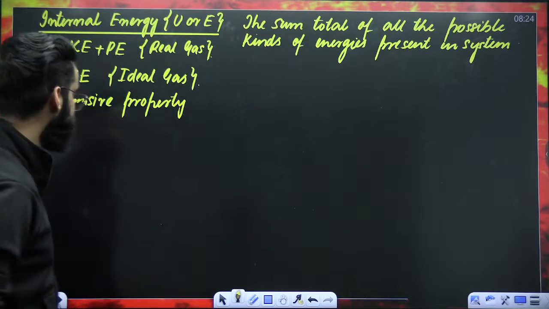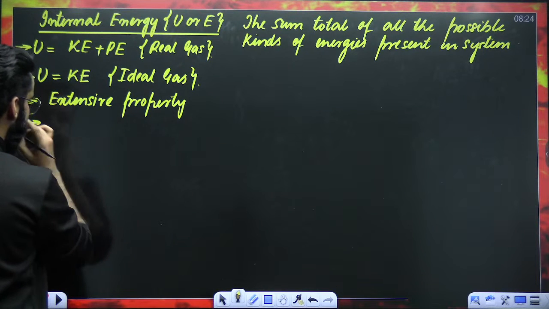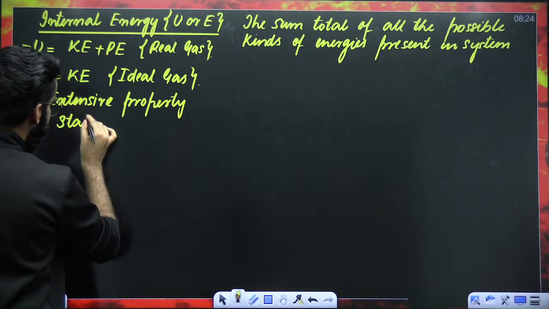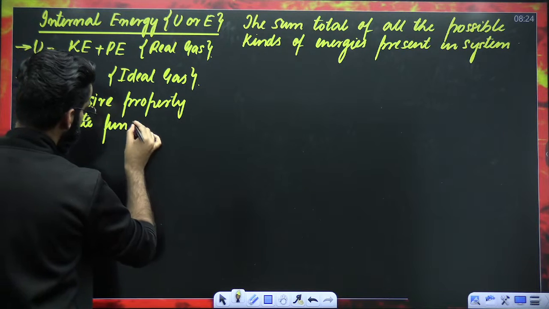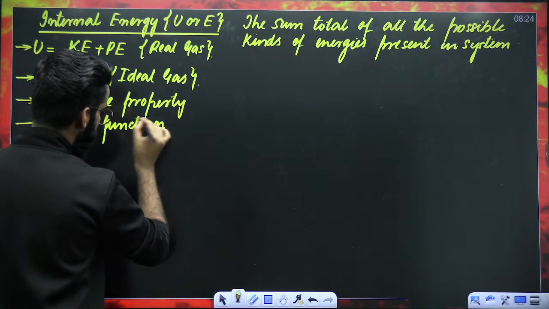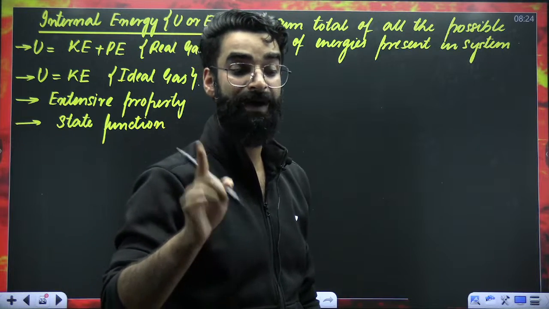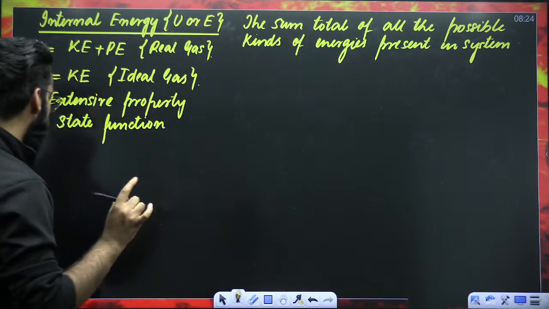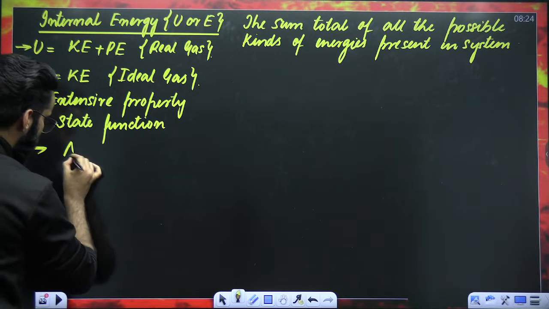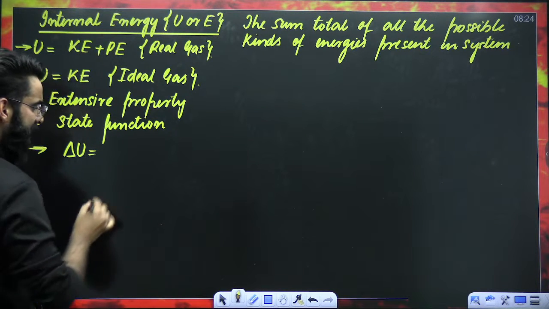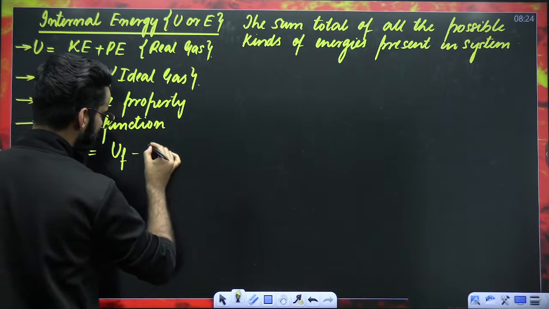Now the same internal energy, it is a state function as well. Its value only depends on initial and final state. It is path independent. If internal energy is a state function, you'll be calculating its change, and change in the value of internal energy is equal to U final minus U initial.